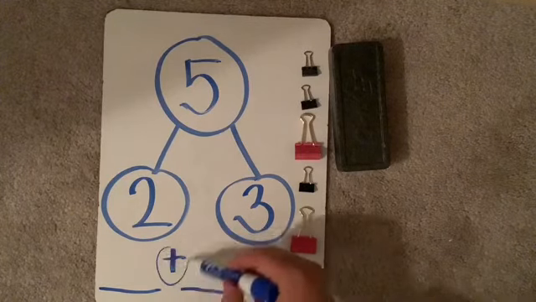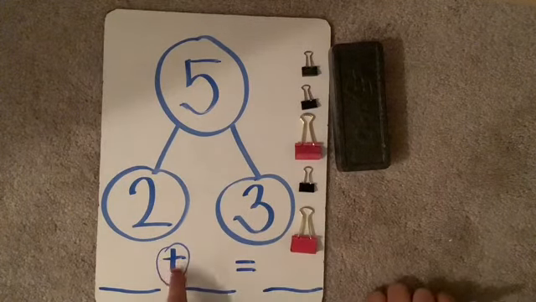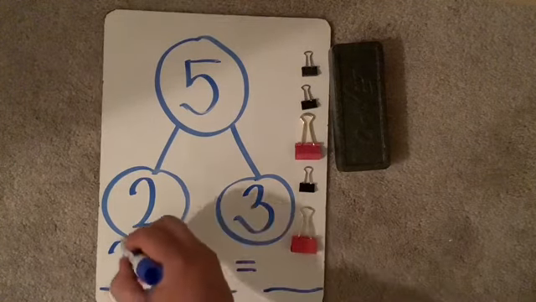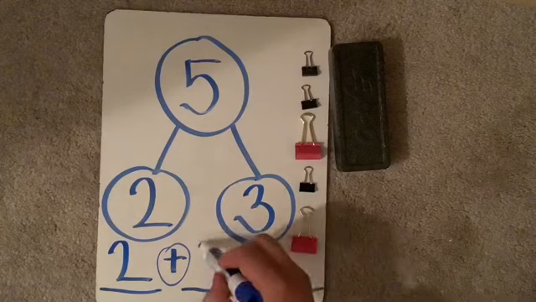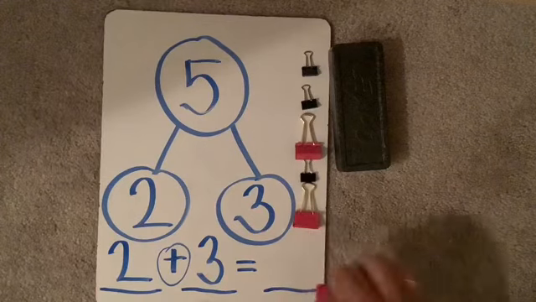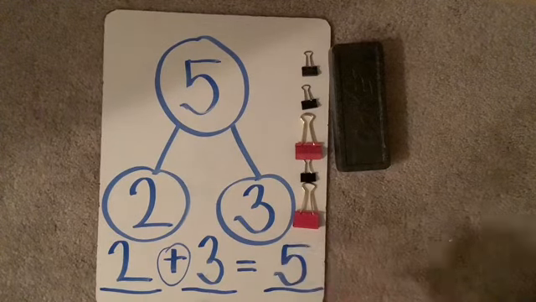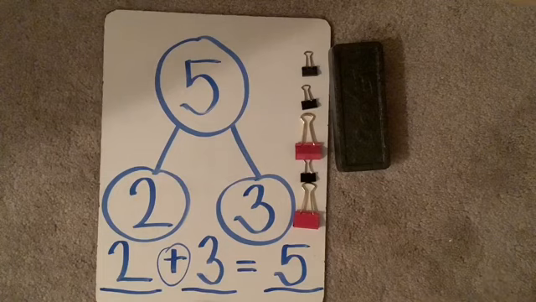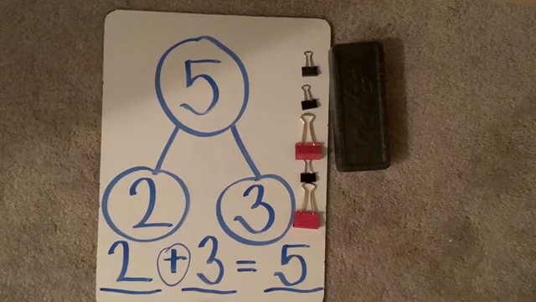Now, I remember that my parts have to be glued together with that plus sign, my part and my part. What are my 2 parts? 2 and 3 is the same as, what's that number when we put them all together? 5. Nice job. Were you able to write that in your number bond? If you need to take a couple seconds to fill that in to match mine, you could press pause and just press play when you're ready to move on to the next story.